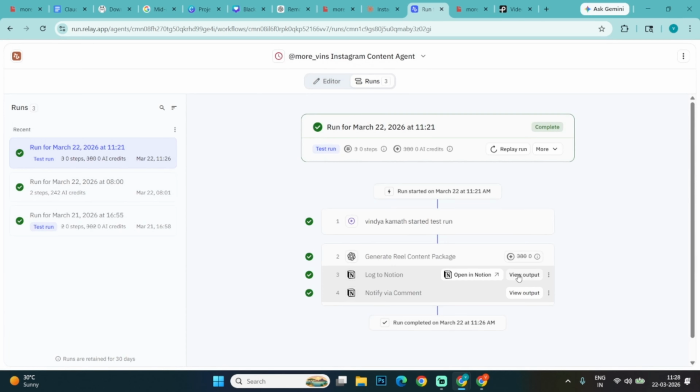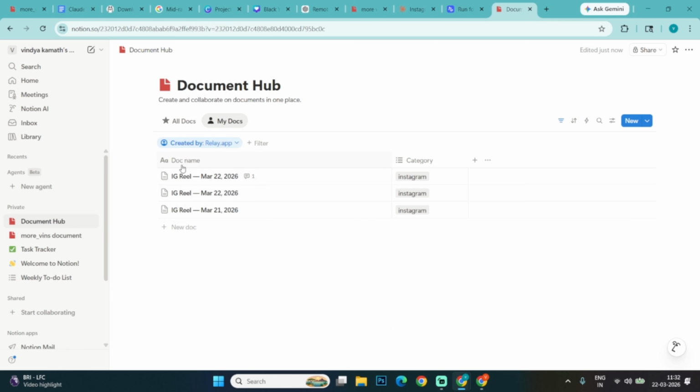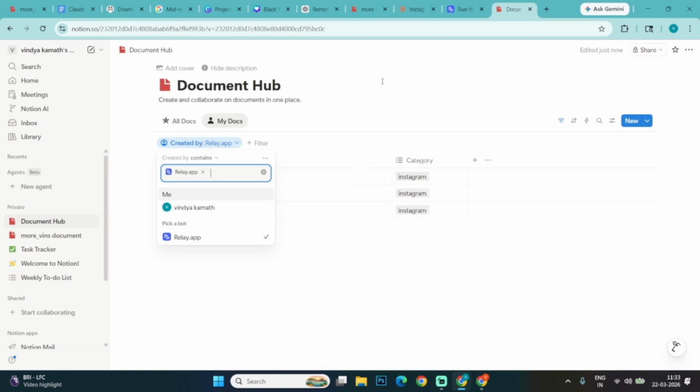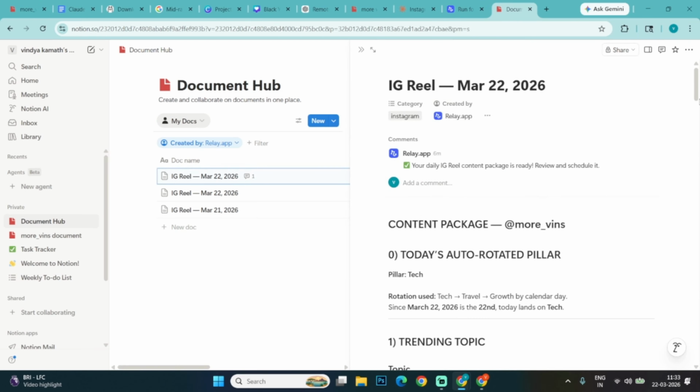I still couldn't find the Notion page, honestly, where all this content was supposed to go, which was frustrating. But then I checked the run activity, and that's where things changed. I found a link, opened the input parameters, saw a reference page, and when I viewed the output, I noticed something interesting. There were runs created by me and runs created by the Relay app. So I filtered only the Relay ones, and boom, the content was already generated for March 22nd.